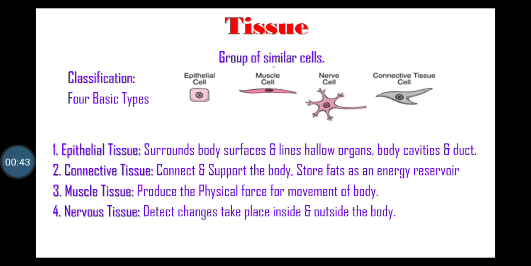Epithelial tissues surround the body surfaces and line hollow organs, body cavities and ducts. It also forms glands. Connective tissues connect and support the body and its organs. It stores fats as an energy reservoir. It helps to prevent disease causing organisms. Muscular tissue produces physical force for the movement of structures. Nervous tissue detects the changes that take place inside the body and outside the body.